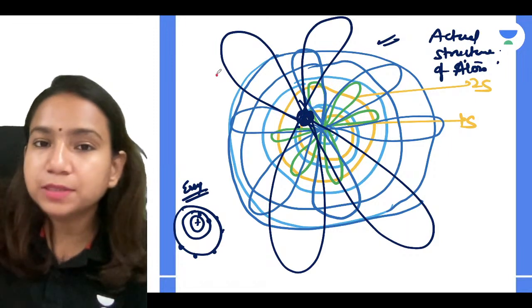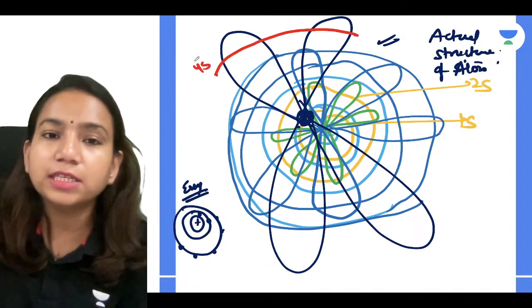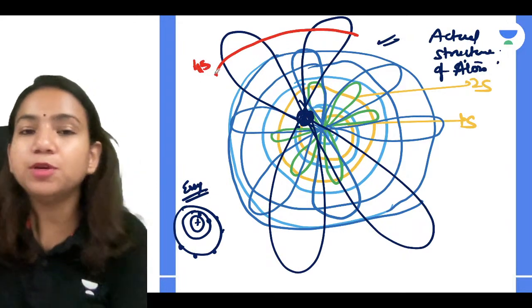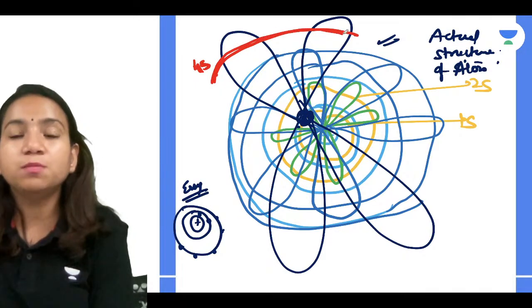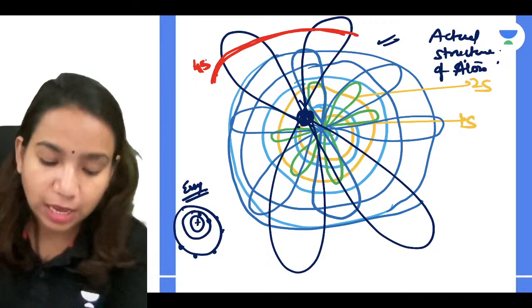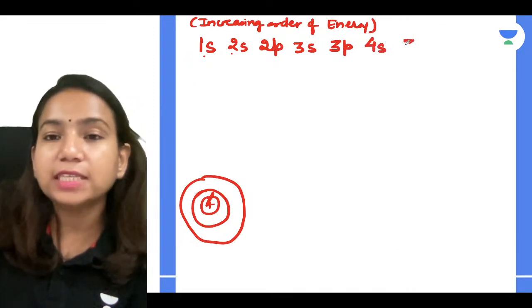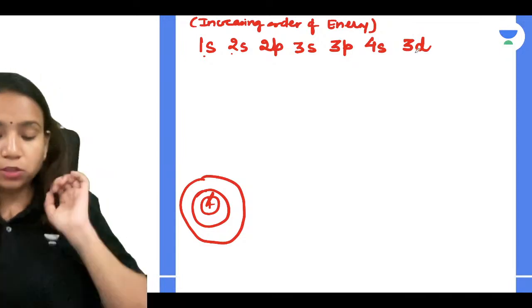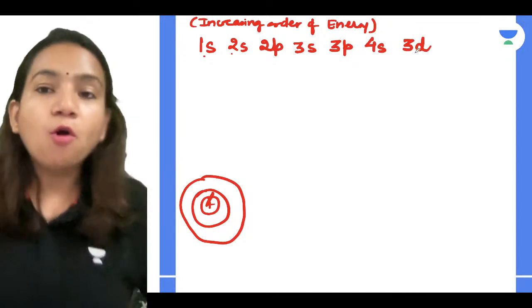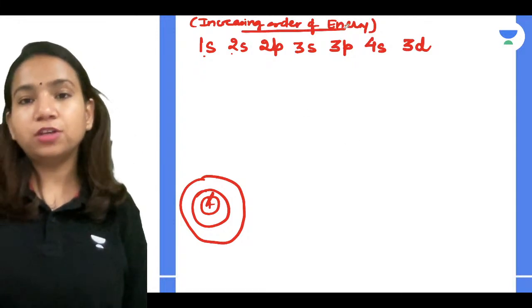Because of the big size of the 3d orbital, it goes even beyond the 4s subshell. So the 4s subshell has a lesser energy than 3d. Although yes guys, your 4s belongs to the fourth shell, we are talking about increasing order of energy.